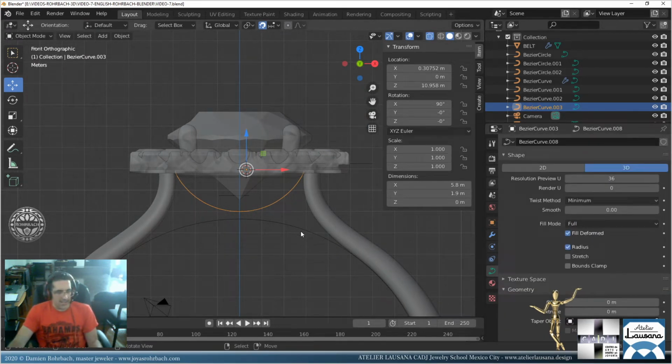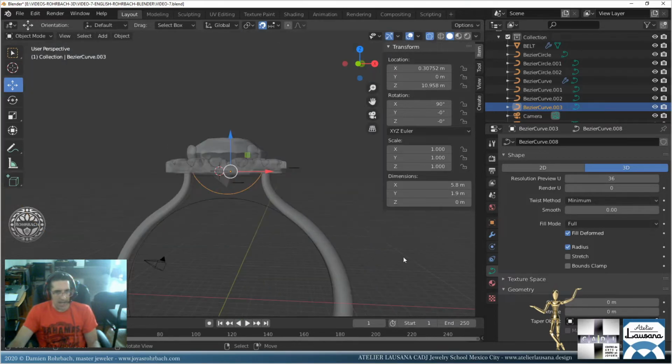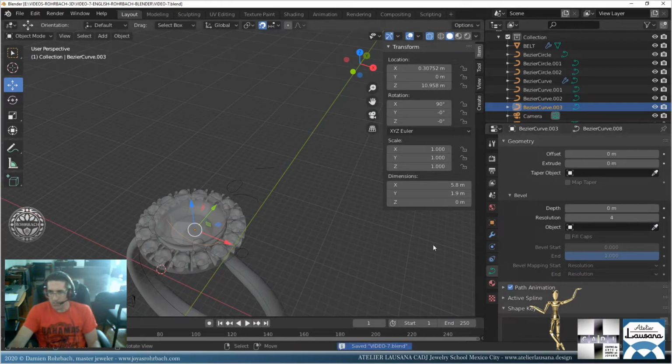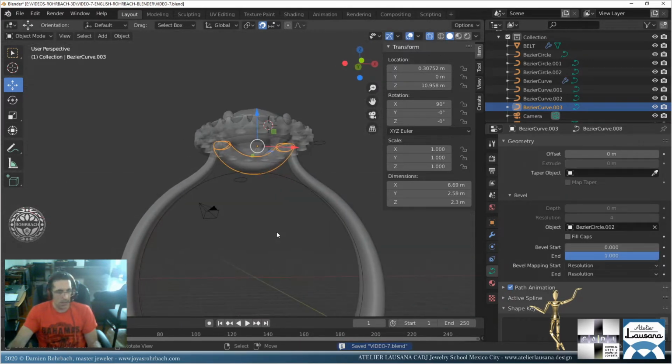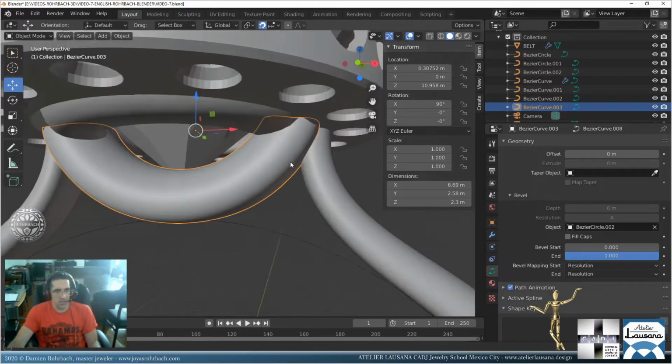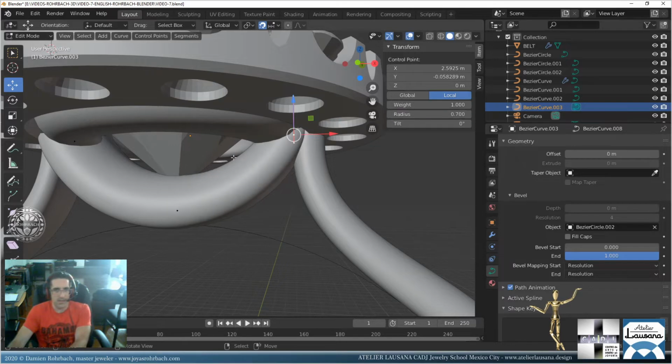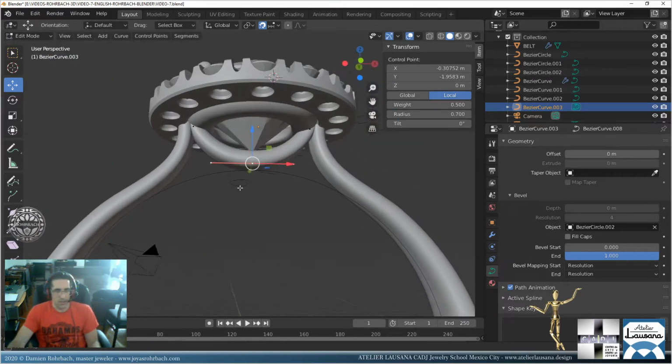All right, there. Let's go 36. Let's make a bevel. Alt Z to have a look. Now here, make a radius of 0.7. This one, no, let's go at 0.5, and this one at 0.7.